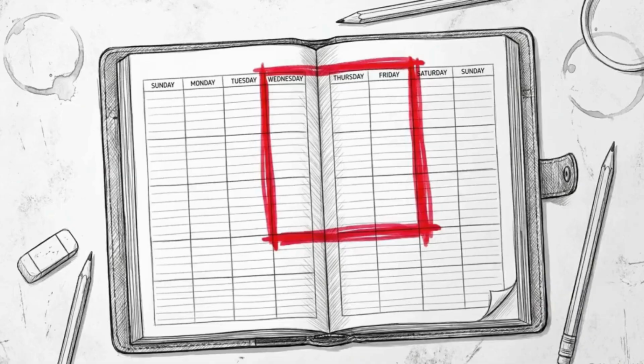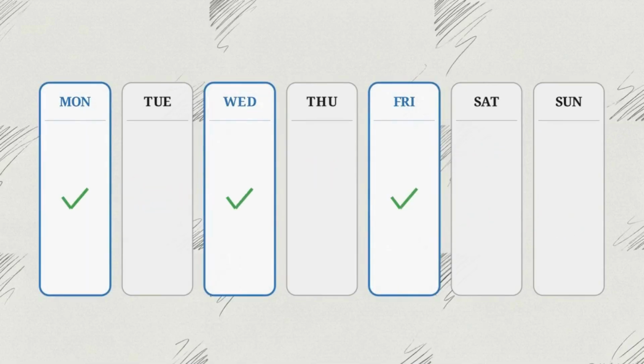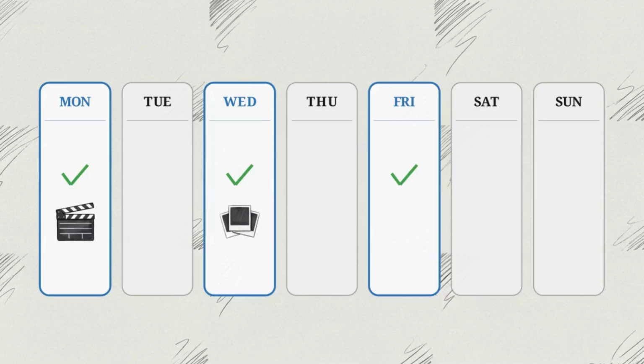Step 4 is setting your minimum weekly calendar. This is your safeguard against burning out. Look at your schedule and establish a baseline you can guarantee even on your busiest weeks. For most, a target of 3 strong posts per week is a realistic rhythm. Next, assign chosen formats to specific days: an educational reel Monday, a carousel Wednesday, and a checklist Friday.